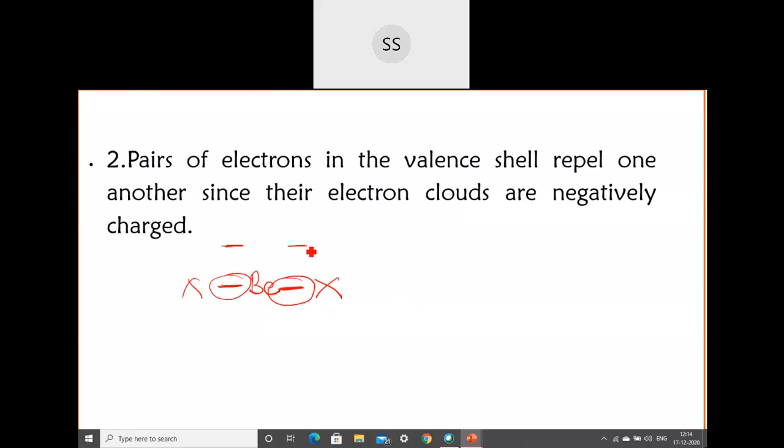So if you have negative and negatively charged, what will happen? They will repel each other. Why will they repel each other? Because they have similar charges on them. So that is the reason why pairs of electrons present in the valence shell repel one another, because their electron clouds are negatively charged. Okay, so that is the next postulate.